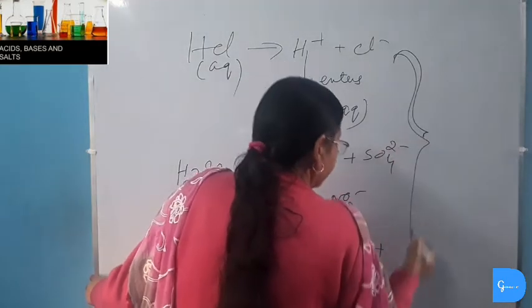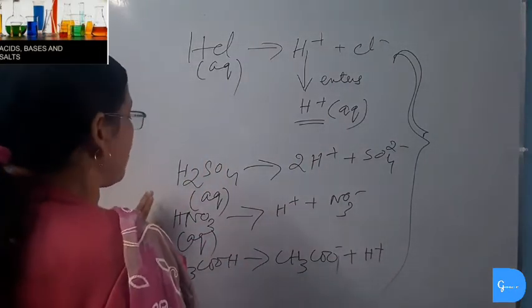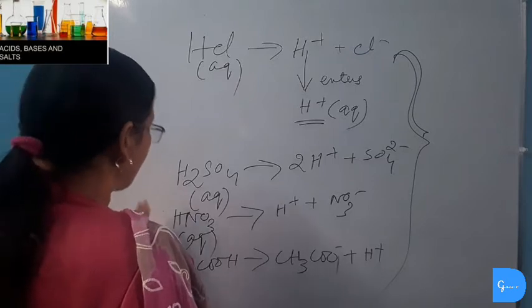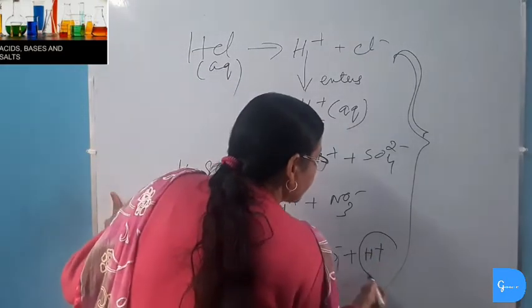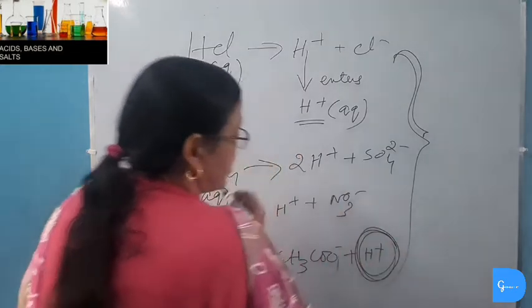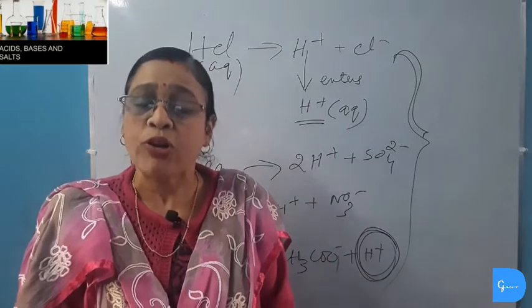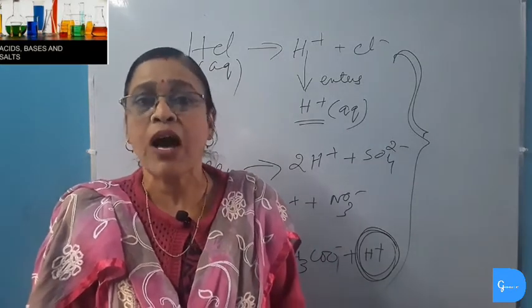As we can see, all the acids, either strong acid or weak acid, dissociate or ionize when dissolved in water to produce hydrogen ion. We can see the acidic property of acid is only because of hydrogen ion. So it is true that all acids contain hydrogen, but all hydrogen containing compounds are not acids.